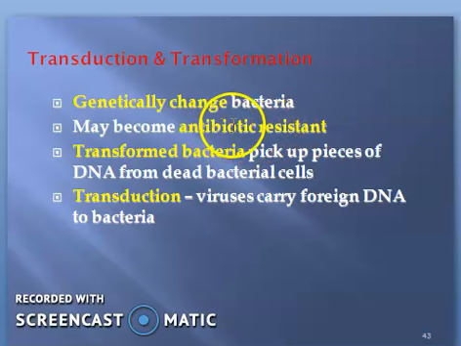So when we give antibiotics, sometimes they don't work, because the bacteria have become resistant to that antibiotic. Okay, then transformed bacteria pick up pieces of DNA from dead bacterial cells, and in transduction, viruses carry foreign DNA to a bacteria. So what I told, viruses act as a carrier or transporter, which adds the foreign DNA into the bacteria. So this is all about your bacteria.